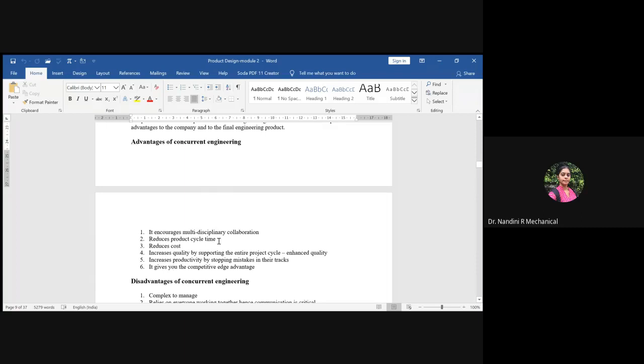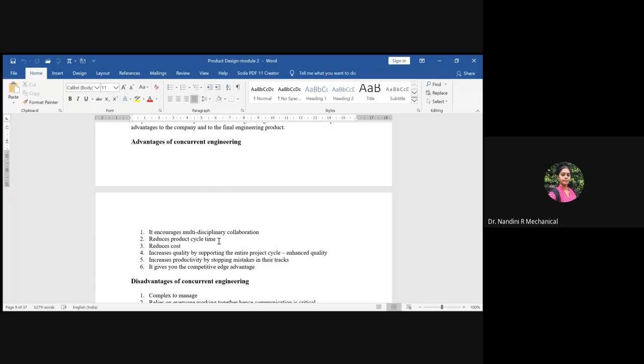Suppose in sequential engineering, which is done one by one, if the phases are done one by one, it requires a large period of time. The investment for each phase also will be there, and hence the quality aspect cannot be checked individually. It takes time, investment will be more, and so quality will not be focused on.